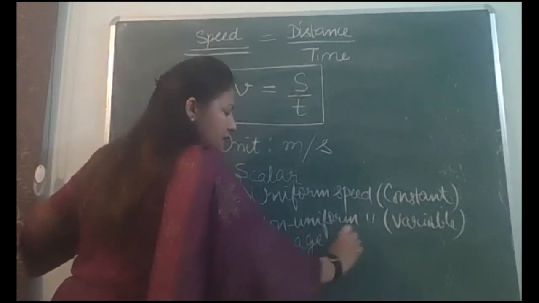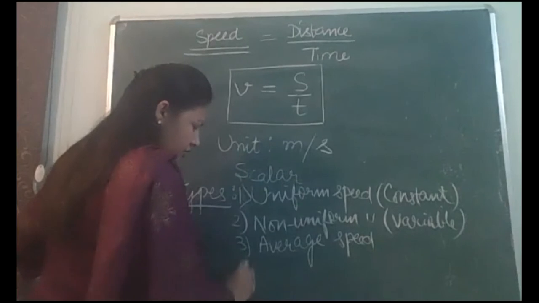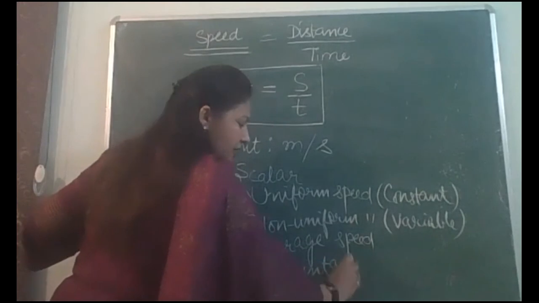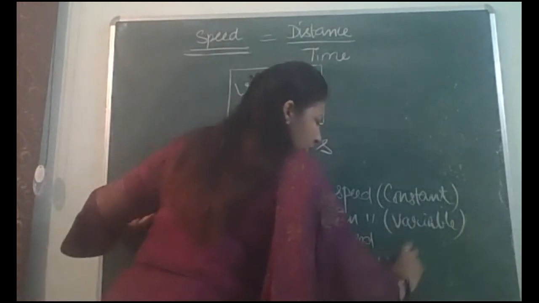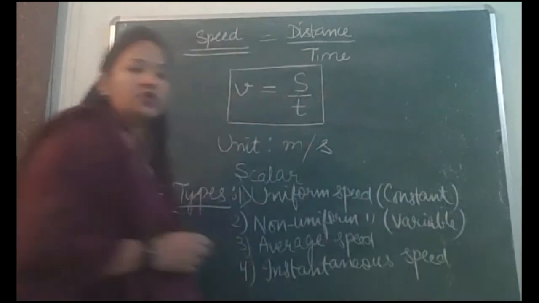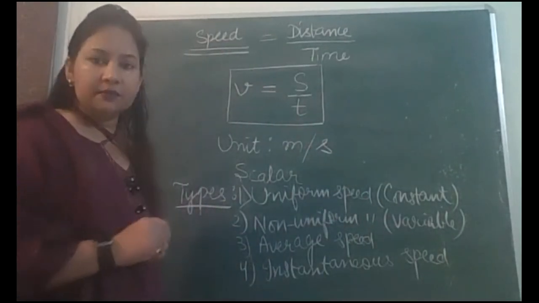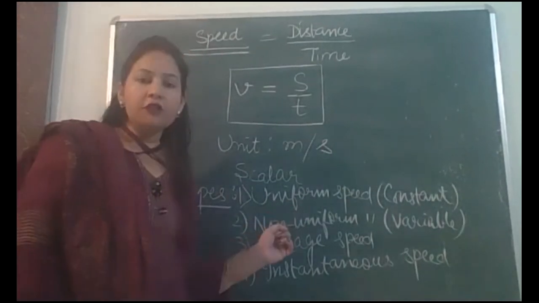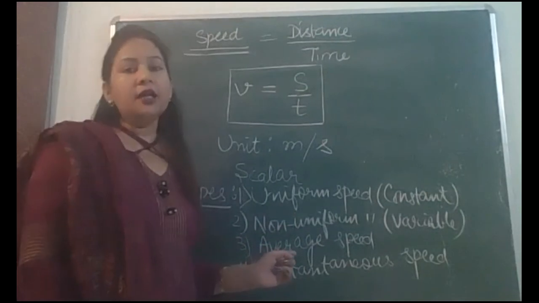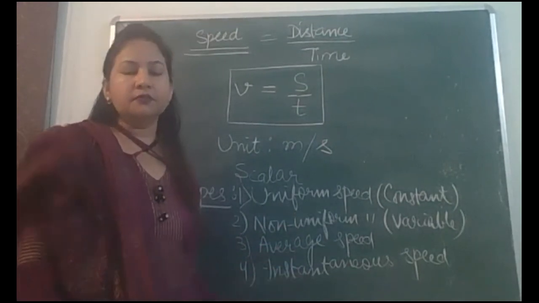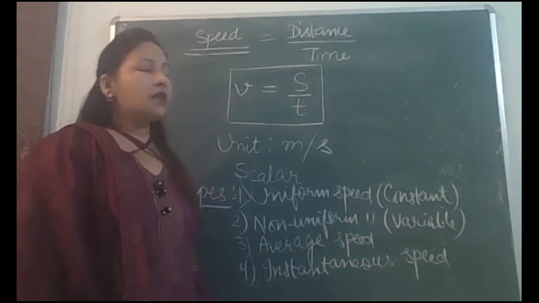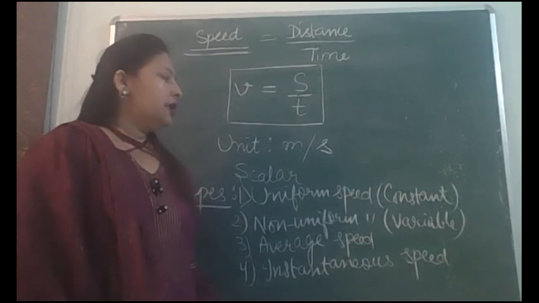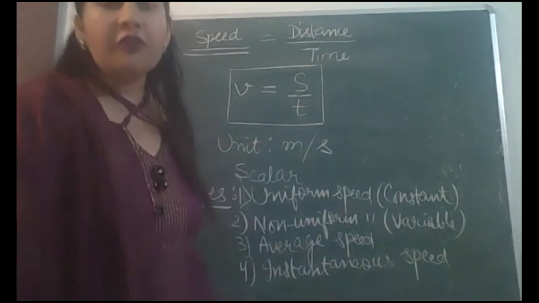Average speed. And fourth type is instantaneous speed. Instantaneous speed. We'll be defining each one of these types one by one. So first you note down the names: uniform, non-uniform, average speed, instantaneous speed. Okay, these are different types of speed. Then let us define the first one now: uniform speed.